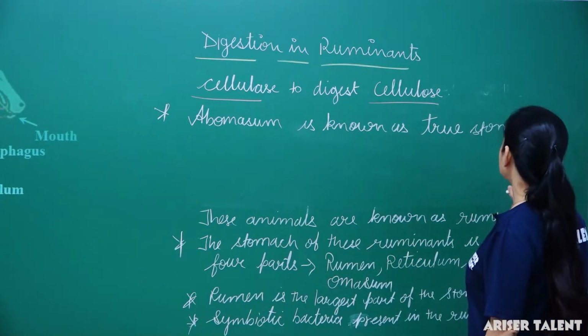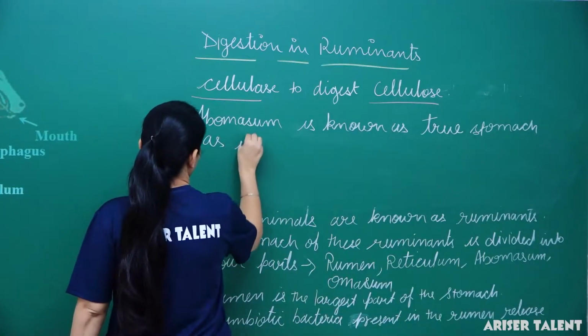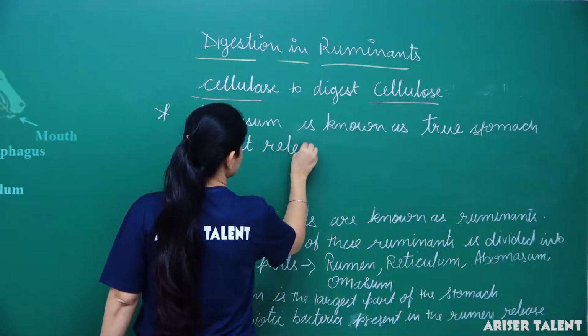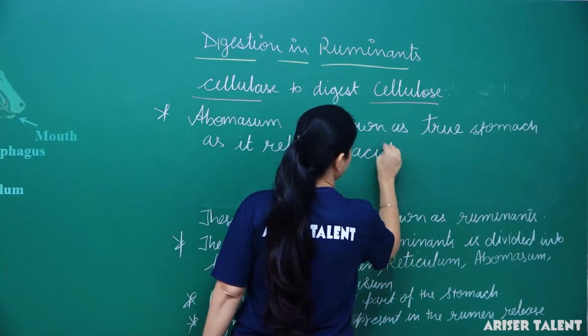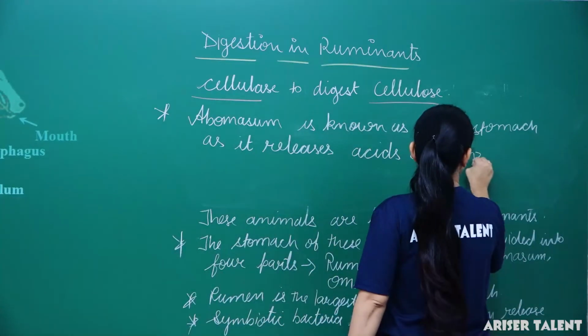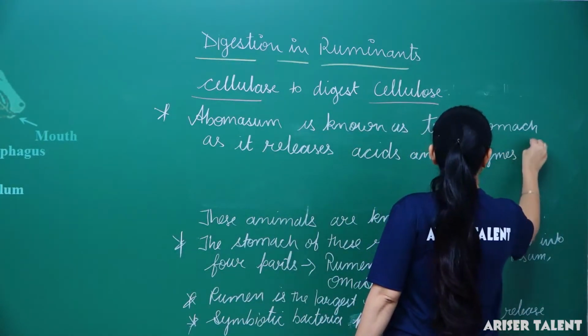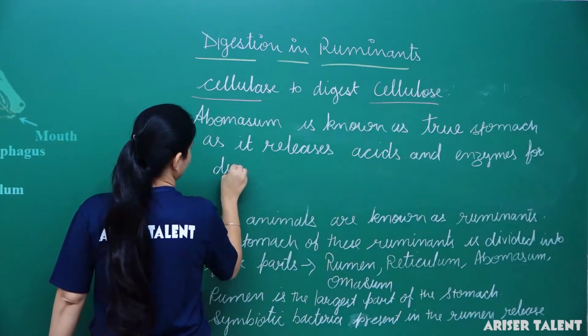Abomasum is known as the true stomach as it releases acids and enzymes for digestion of food.